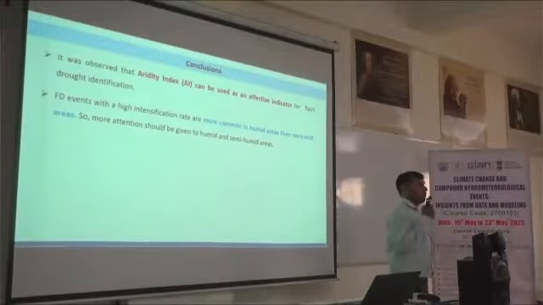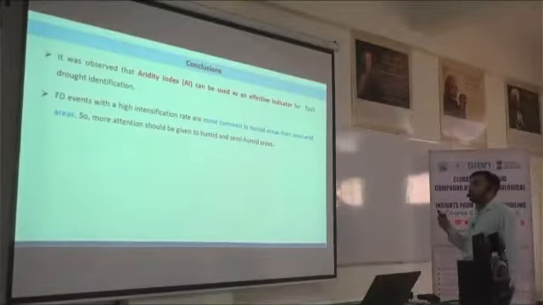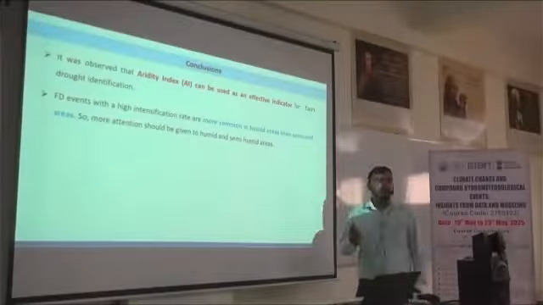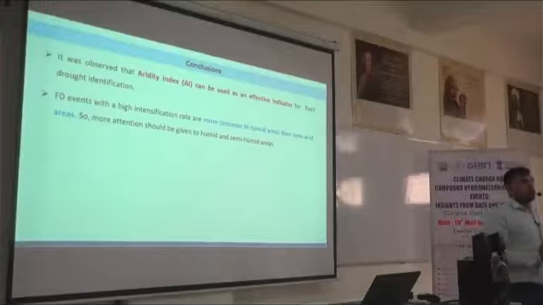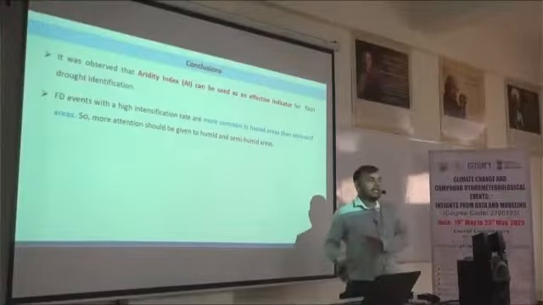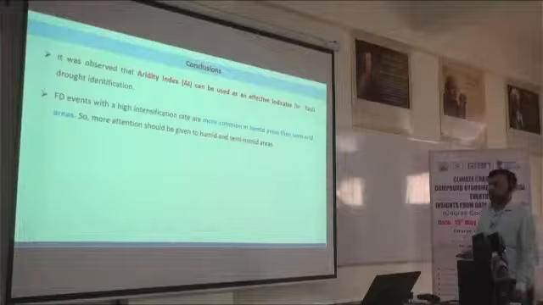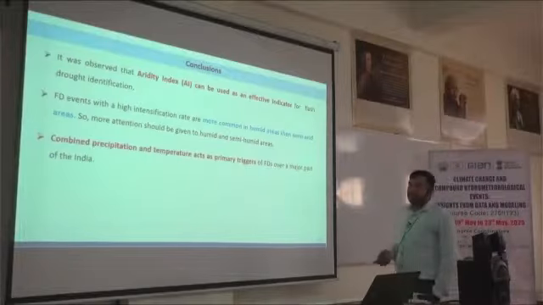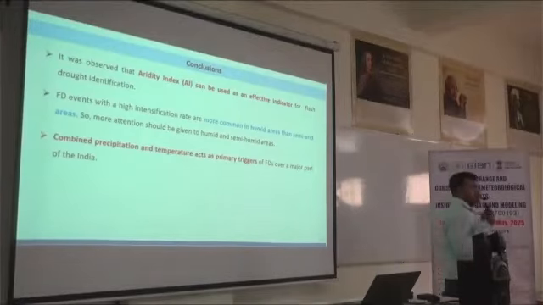We need to develop better policies for flash drought in humid or semi-humid regions rather than arid regions. Whatever policies we have for traditional drought, we can't use for flash drought also. We have to change them because flash droughts have a high intensification rate in humid regions rather than arid or semi-arid regions.